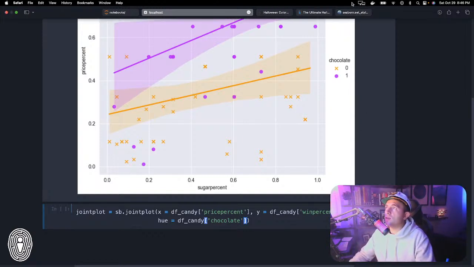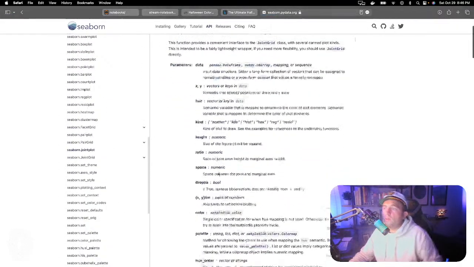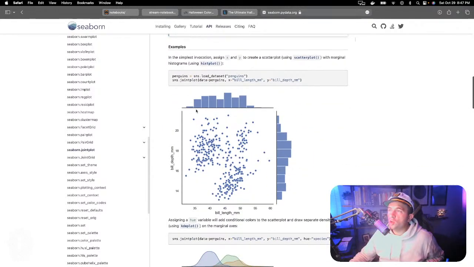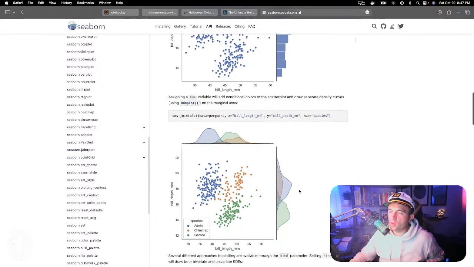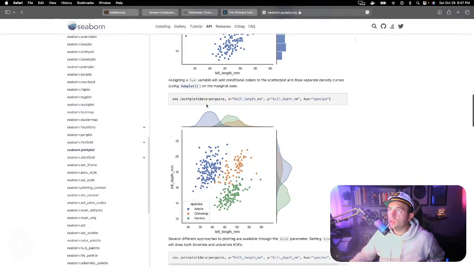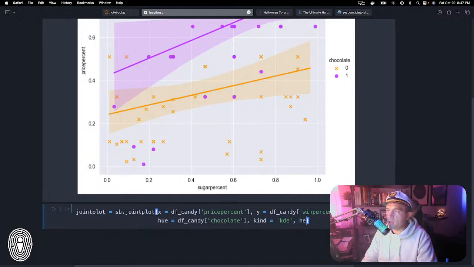Let me just go ahead and look this up. Seaborn, joint plot. There it is. I'm giving away a little bit, but you can see here that this is showing the histogram on the X and Y axes. It's pretty cool how you can visualize different things here. I don't want to scroll down too far because I'm afraid I'll give away the visualization. But you can do a lot of different things with these joint plots. So let's come back to our notebook. I'm going to create a KDE, so kind equals KDE visualization. I'm going to set the height to equal 7. So height equals 7.